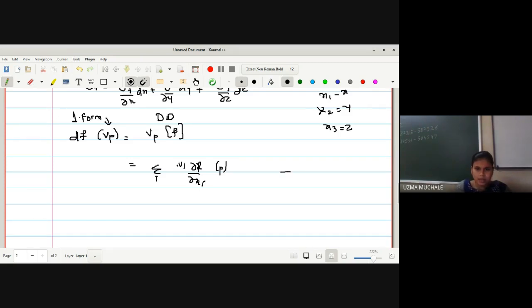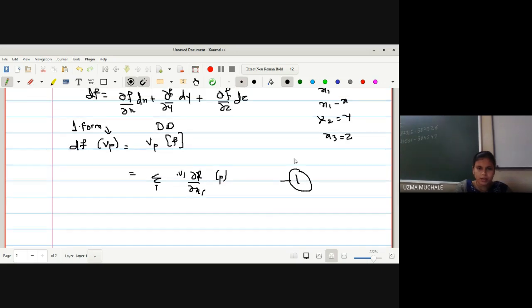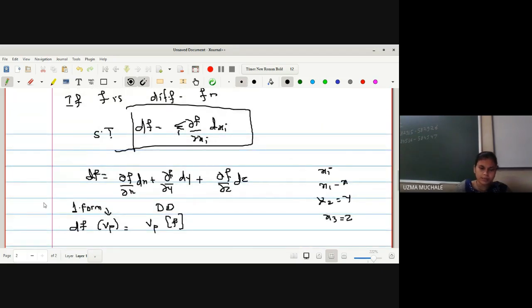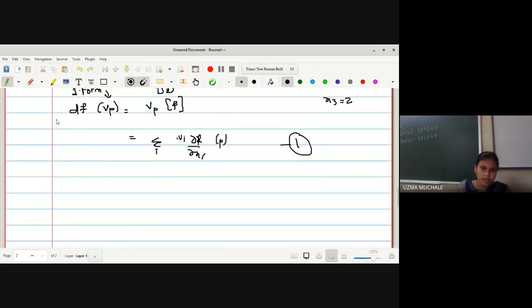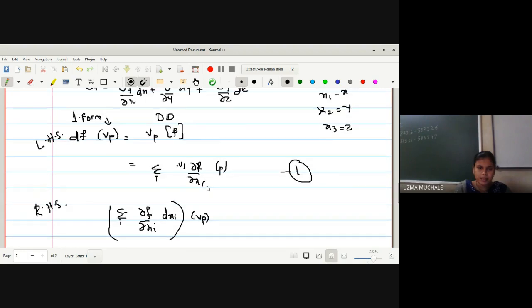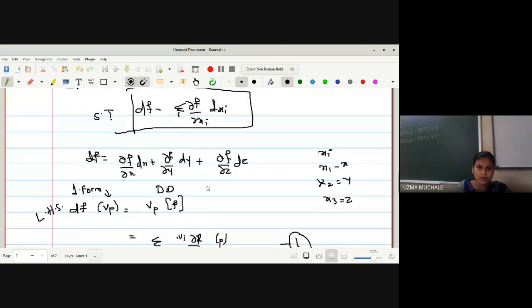Right, so let me name this equation 1, because here also we have to prove the result in a very similar way. You start with the LHS and you get one equation. Again you have to perform the same thing for the RHS. Now let me go for the RHS. What is there in the RHS? It is summation over i of dou f by dou xi dxi. Again we have to apply this on a tangent vector Vp, क्योंकि दोनों जगह equal operation करना पड़ेगा ना हमें, equality है, right? So I have to apply tangent vector Vp here as well as here.